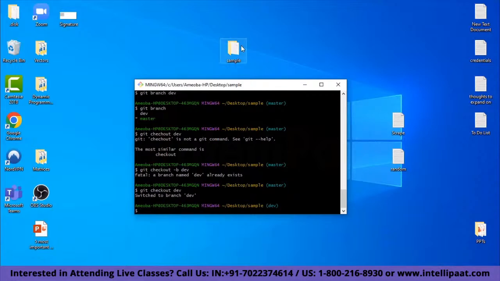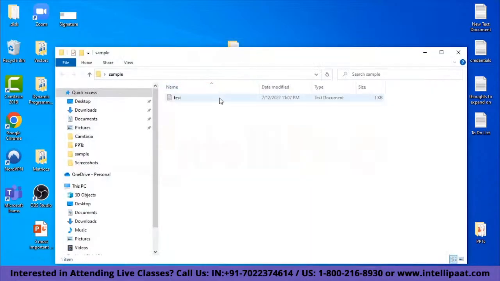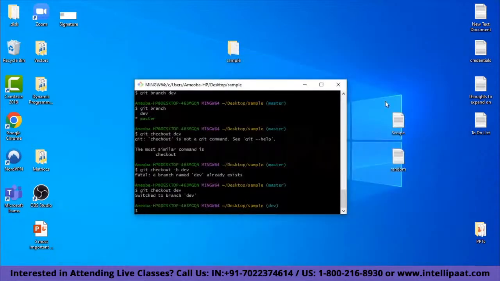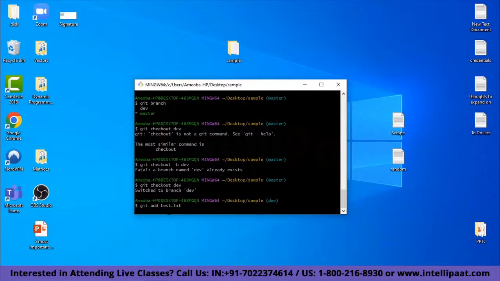He also opens the text file on his computer, and he wants to contribute to your text file. And he says, welcome to Intellipaat, and he saves it. Now he has to add this and then commit the changes. He will do the same thing as you did before. He'll basically add the test.txt file to the staging area.